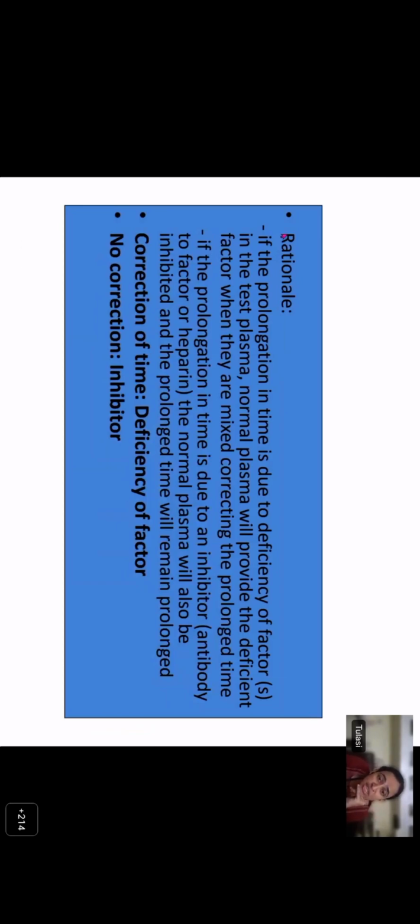So if the prolongation in the PT or APTT is due to deficiency of a factor in the test plasma, then the normal plasma will provide the deficient factor when they are mixed together and will correct the prolonged time. But if the prolongation is due to an inhibitor, which can be an antibody to a factor or it can be heparin, the normal plasma will also be inhibited and the prolonged time will remain prolonged. So when there is correction of time, it suggests factor deficiency, while no correction suggests an inhibitor. When do you say there is correction? When it comes within the reference range for your PT or APTT. That is when you say that there is good correction.